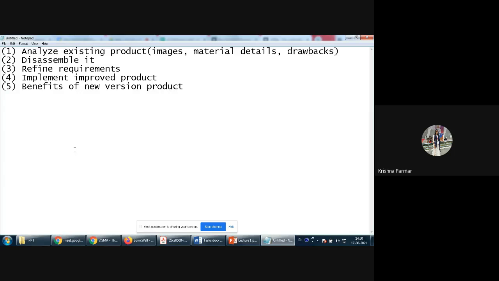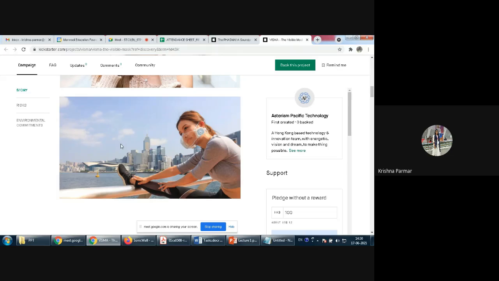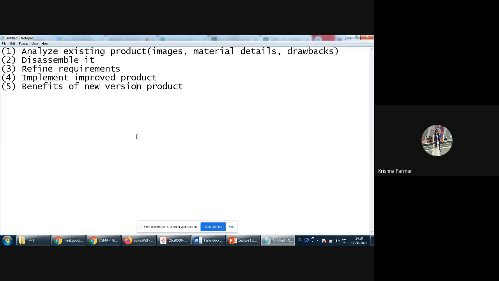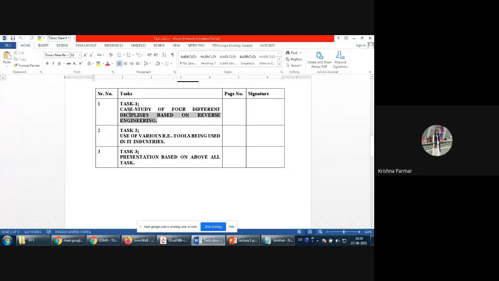Okay, so this is not directly saying that reverse engineering is applied here, but you need to apply your knowledge regarding reverse engineering and make the entire case study this way. That is the second approach to go ahead with the 4 different case studies. Are there any doubts up to here?